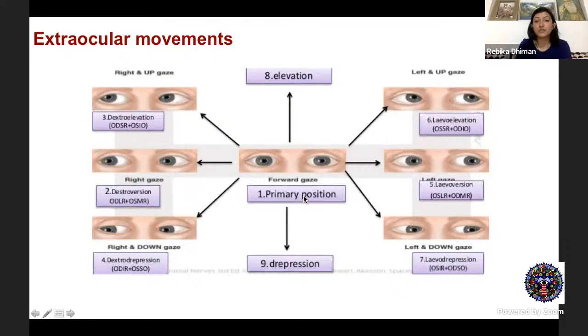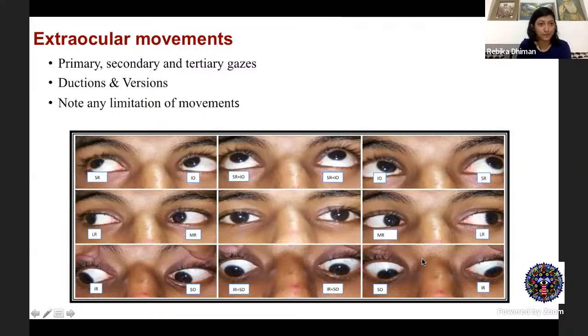This is the primary position, with the eyes looking straight ahead. The secondary positions include elevation, depression, dextroversion, levoversion, and then the tertiary positions, which are dextroelevation and dextrodepression, levoelevation, and levodepression.